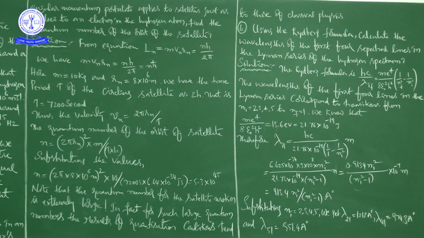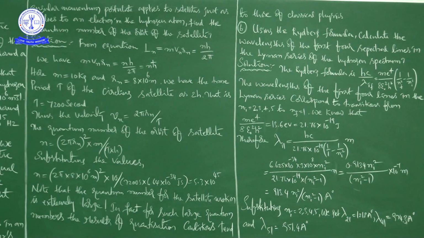Now you substitute the values ni equal to 2, 3, 4, 5, and nf equal to 1. If you substitute, lambda 21, from 2 to 1, is 1218 angstrom.